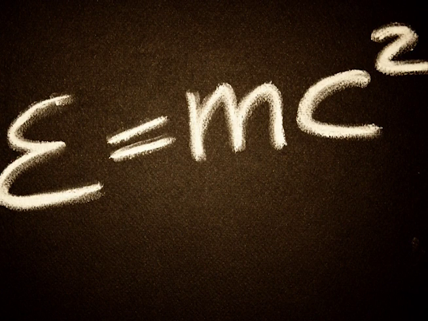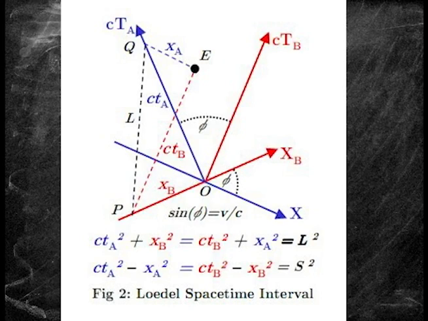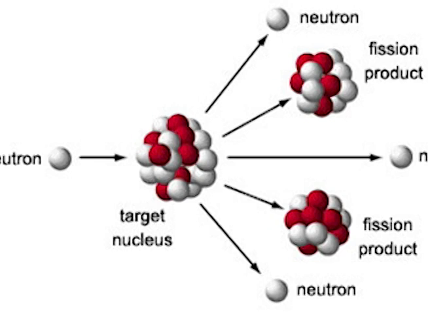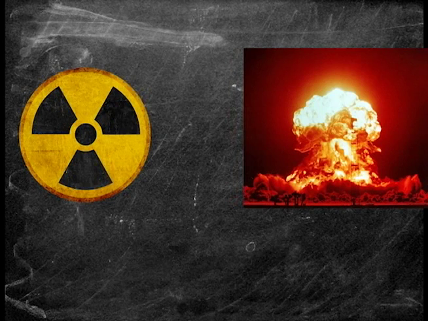E equals mc squared was written by world-famous German physicist Albert Einstein. He wrote this as part of his theory of relativity, and it is the most famous scientific equation ever. It's probably so popular for creating nuclear fission, which is used to make nuclear energy and nuclear bombs.